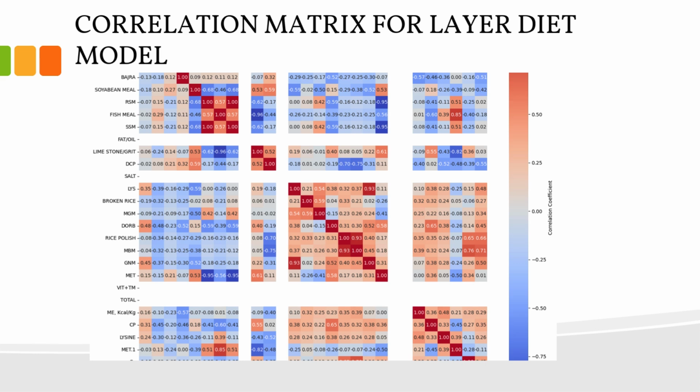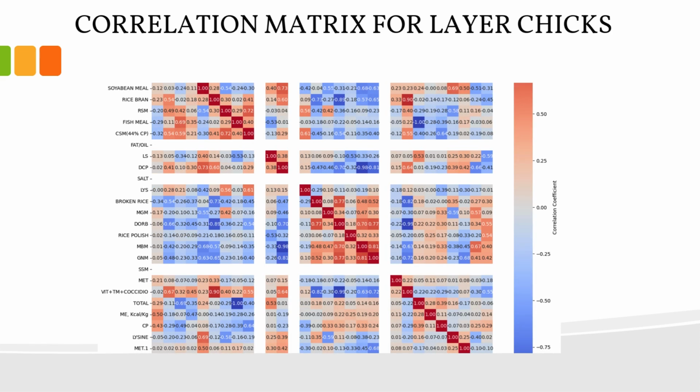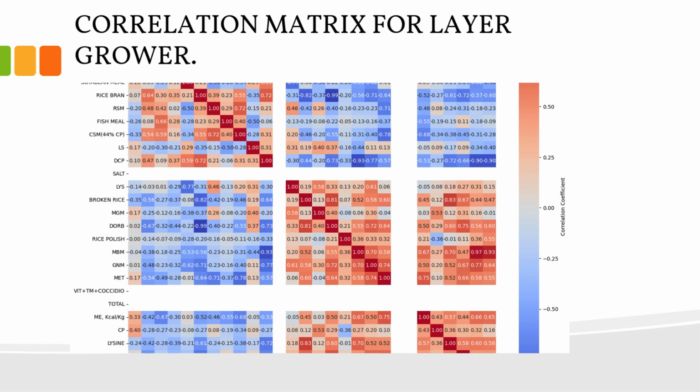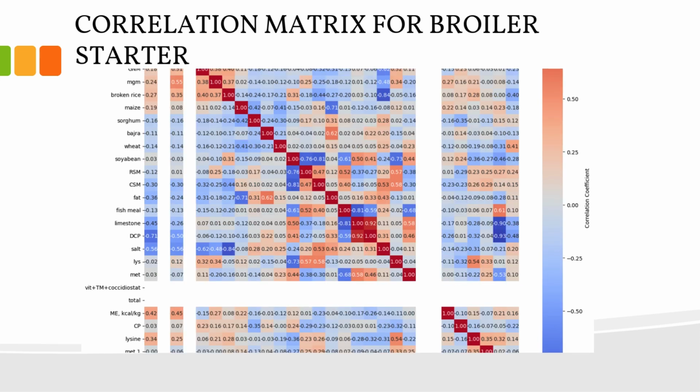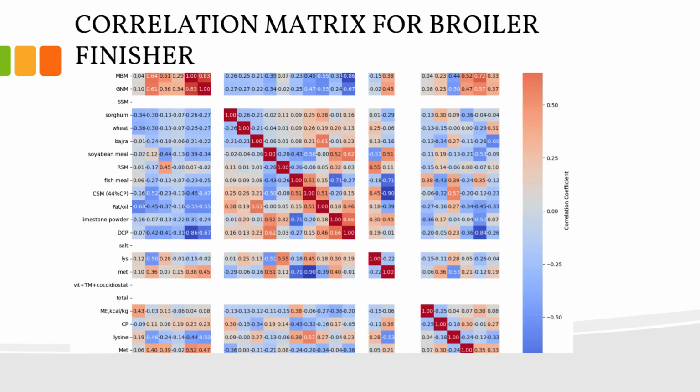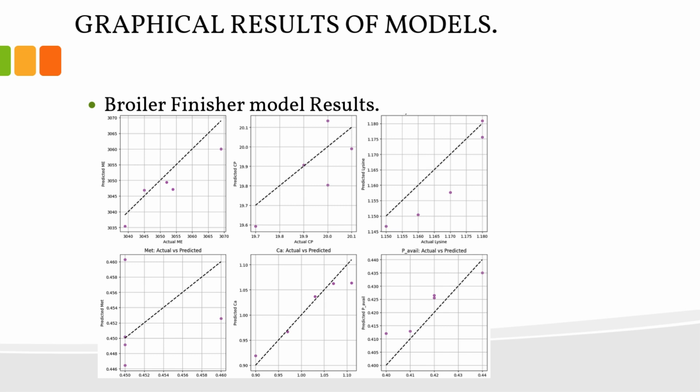This one was an insight on the layer diet model that showed some strong correlations between some of the feed ingredients and the target variables that we wanted to target. We also have a correlation matrix for the layer chicks, for the grower, for the starter, and one for the broiler finisher. These are all for the various data sets or the various models that we wanted to train.